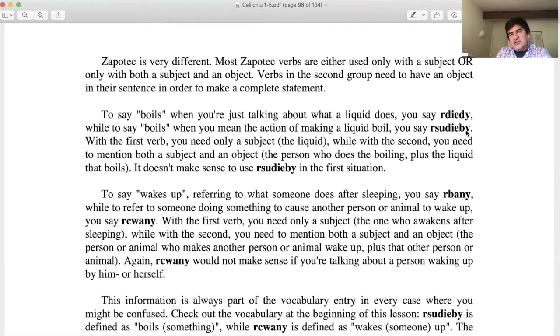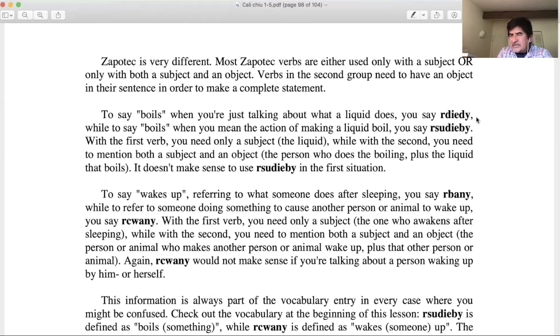So I can say, who is boiling the water? Ersudiev lilenes. So we will have the verb, the subject, and the object. But in the case of the first verb, we would only have ardiev plus nes. What's boiling? The water is boiling. But with this verb, someone is actually doing it.